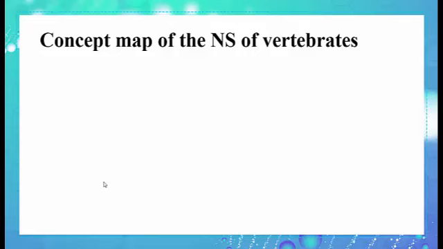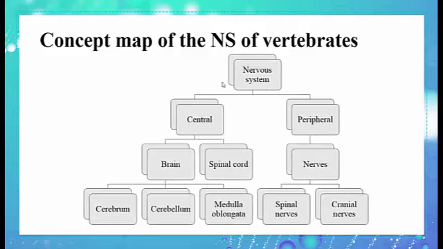As a summary, a concept map showing the nervous system of vertebrates. The nervous system of vertebrates is made up, as we said, of 3 main organs: the brain, the spinal cord, and the nerves. We notice that the brain and the spinal cord together make the central nervous system. They are the centers of the nervous system. While the nerves alone make up the peripheral nervous system. The peripheral nervous system is everything outside the brain and the spinal cord. It serves as a relay between the brain, spinal cord, and the rest of the body. And the brain is made up of 3 parts: cerebrum, cerebellum, and medulla oblongata.